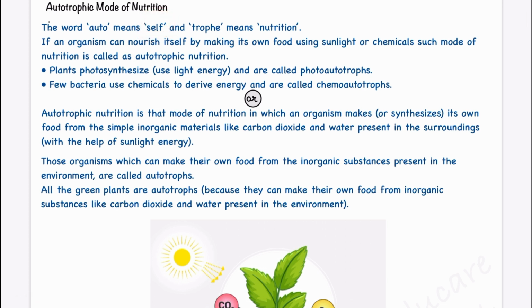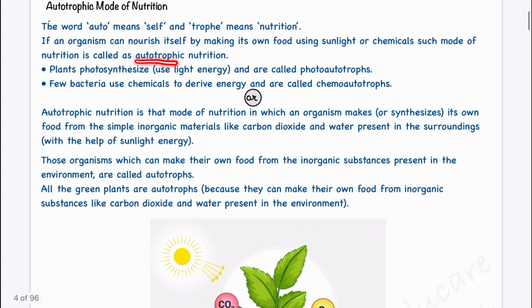If an organism can nourish itself by making its own food using sunlight or chemicals, such mode of nutrition is called autotrophic mode of nutrition. Means you are making your food by taking the energy from the sunlight or other chemicals. In that case, you are making your food by yourself. Okay, so that is autotrophic mode of nutrition.